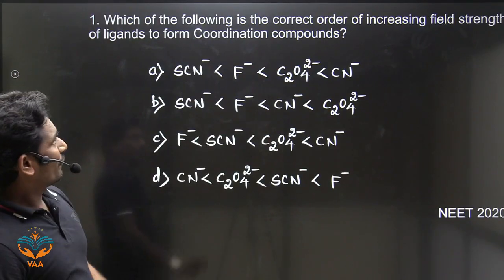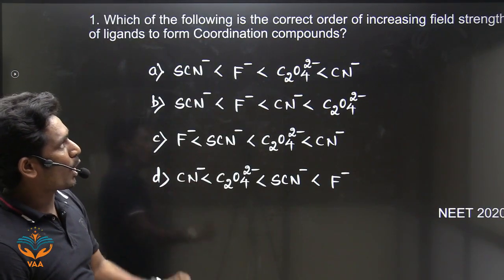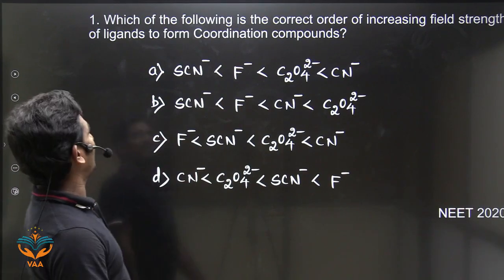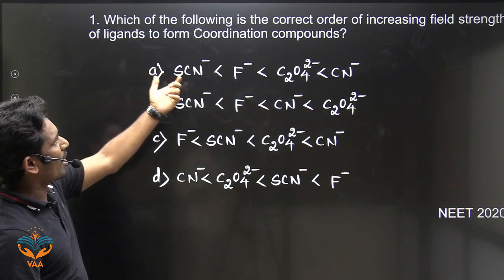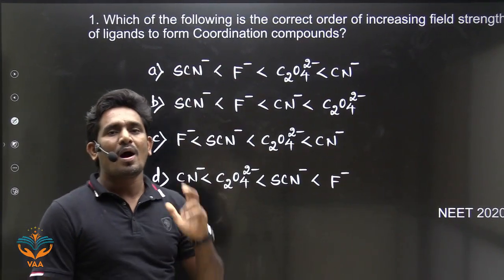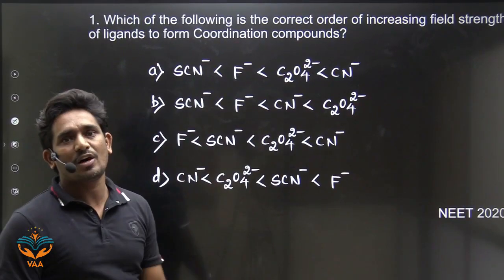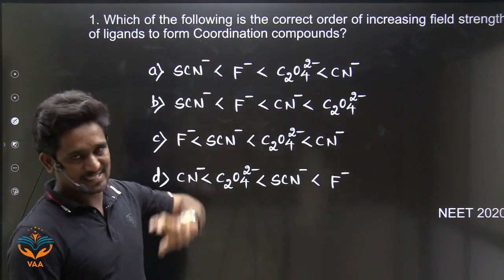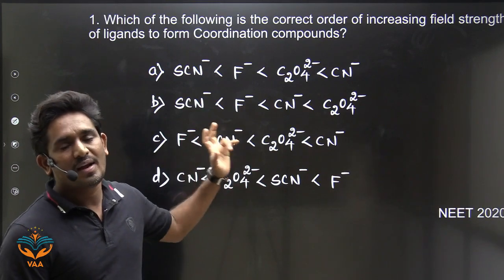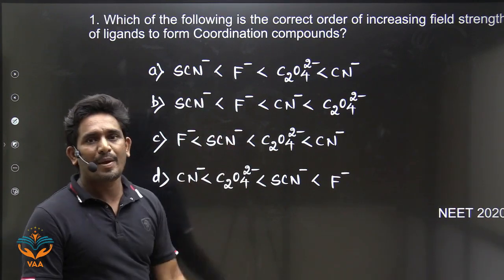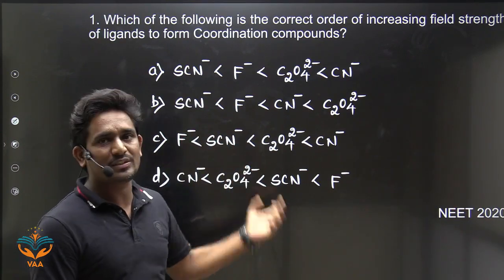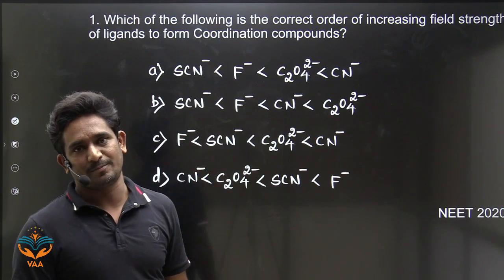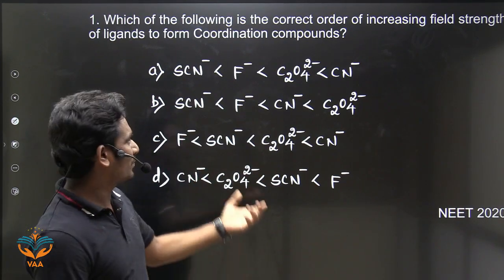The first one: which of the following is the correct order of increasing field strength of ligands to form coordination compounds? So it is asking the field strength of ligands. Actually, this is a memory based question that we have to remember.